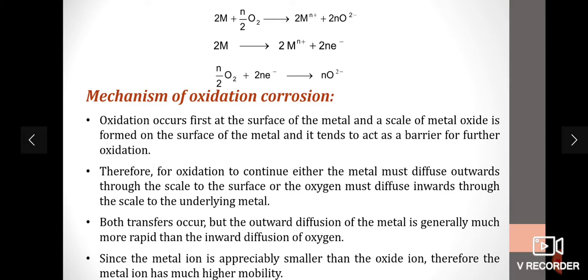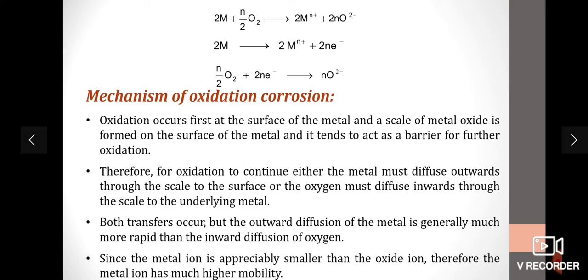Mechanism of oxidation corrosion. Oxidation occurs first at the surface of the metal, and a scale of metal oxide is formed on the surface of the metal, and it acts as a barrier for the further corrosion to occur. Therefore, for oxidation to continue, either the metal ion must diffuse outwards through the scale to the surface, or the oxygen must diffuse inwards through the scale to the underlying metal.